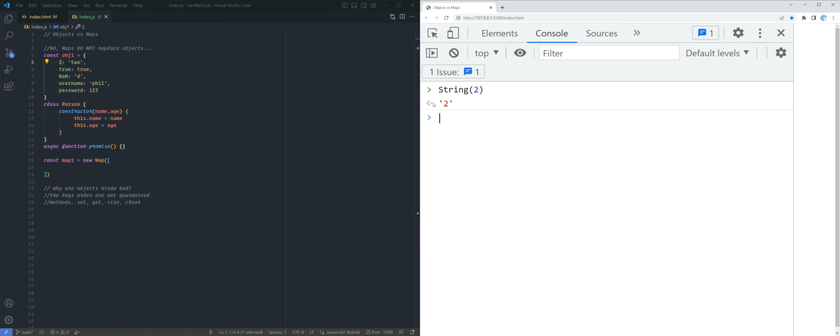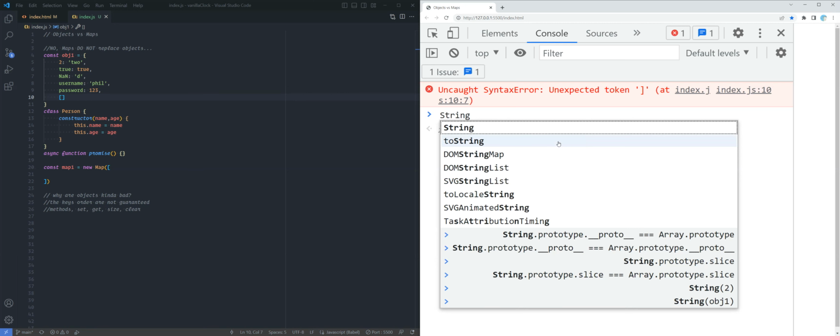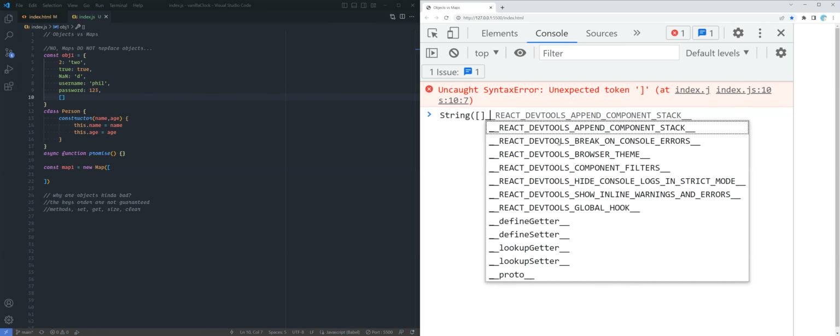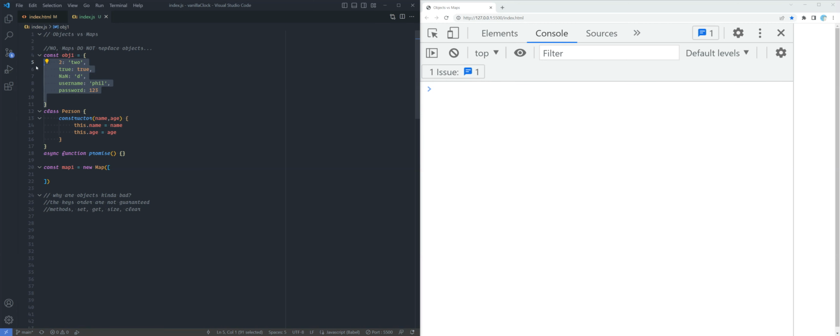But if you try to put, let's say, an array, it's invalid because when it tries to string an array, you just get an empty string. And you cannot have an empty string as a key. So those are some of the drawbacks. And also, you cannot do things like a for loop over it, and you can't really get the length of an object. You have to do some trickery with object.keys and things like that.